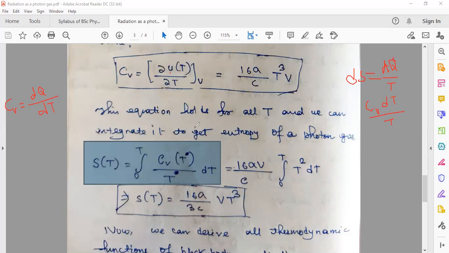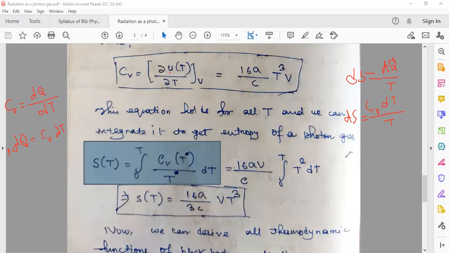Of course it is a change in the letter, but it's the same thing. We learned dS equal to dQ over T, and dQ can be written as C_V dT. So like this, dS equals C_V dT over T.